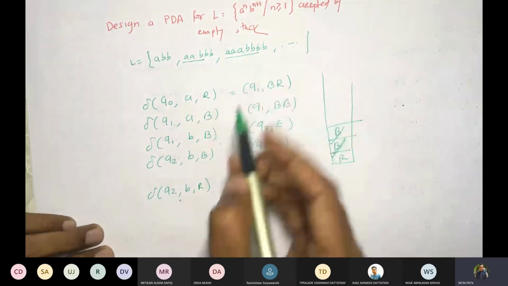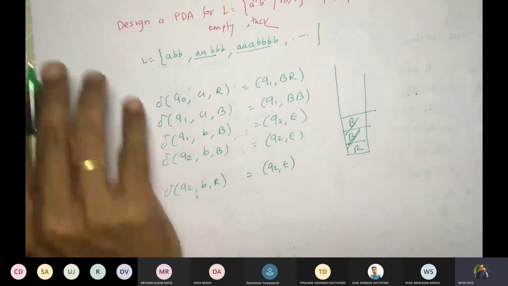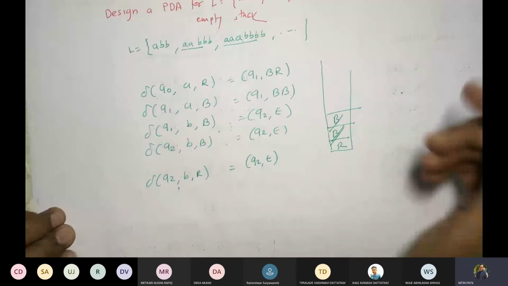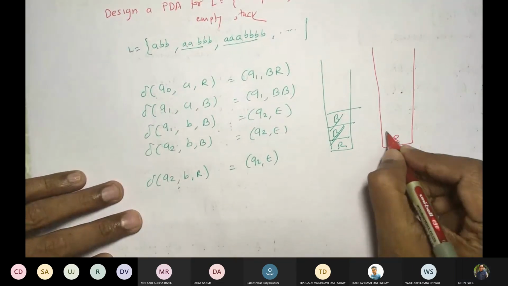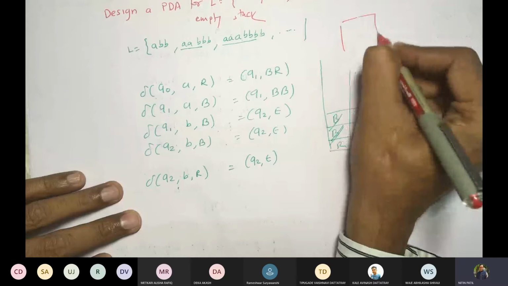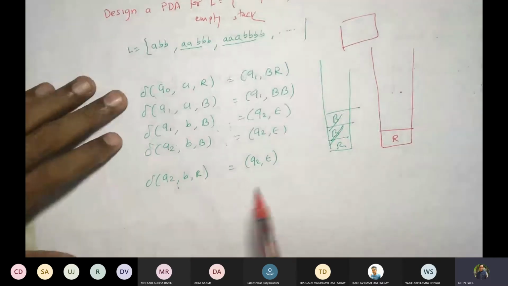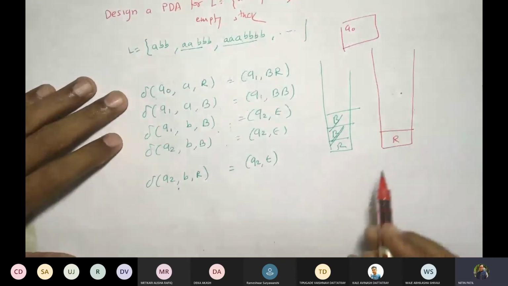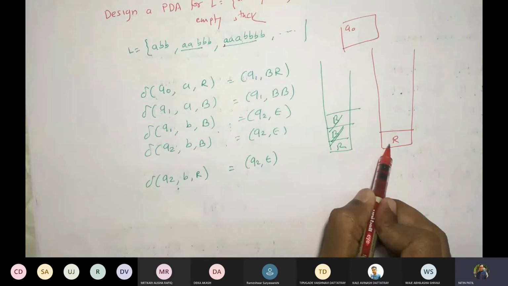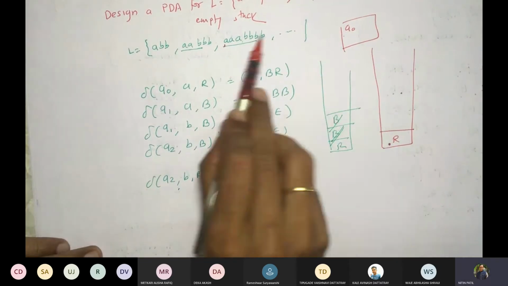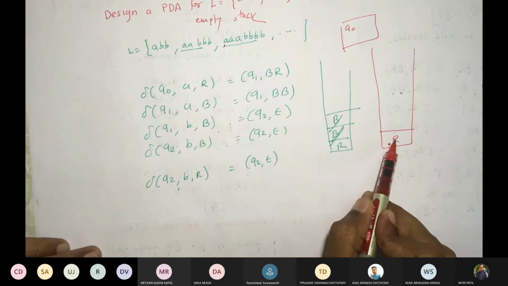Now let's take this example: 3 A's and 4 B's. Correct? Let us take that example. 3 A's and 4 B's. Is this visible? Fine. Here we write the states. Okay, now what is our initial state? Q0. Q0, this A and R, what should it be? Q0 A R.